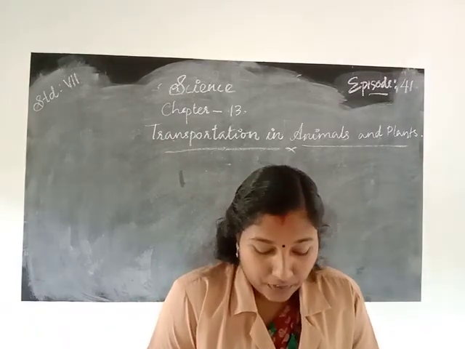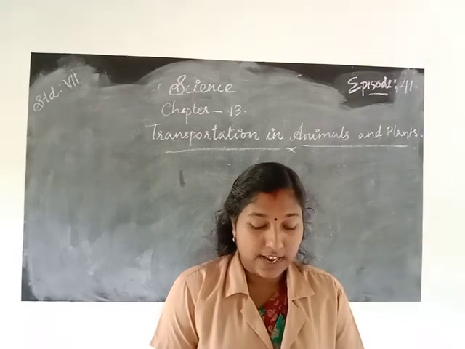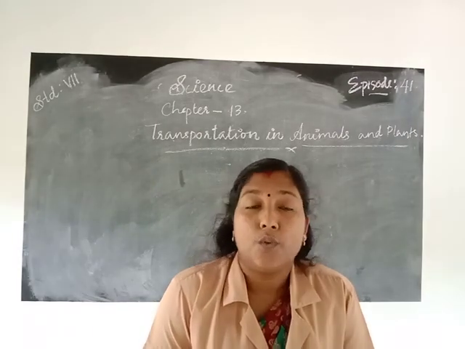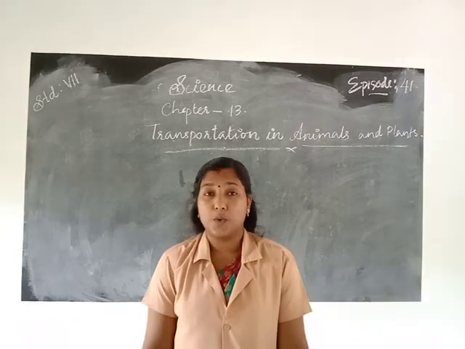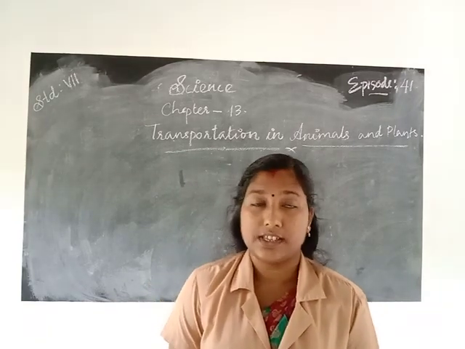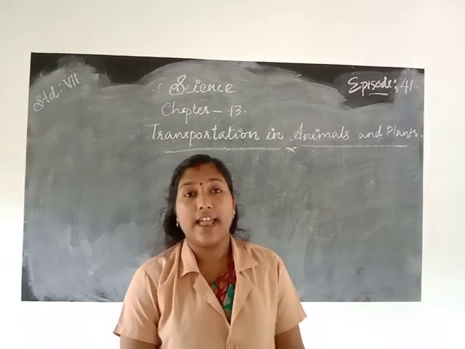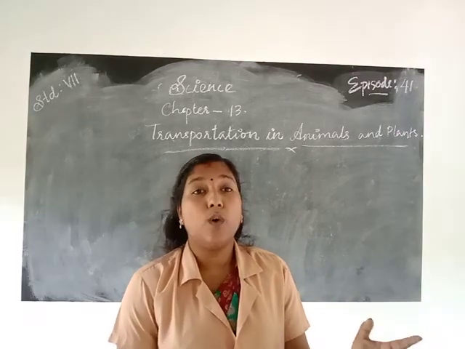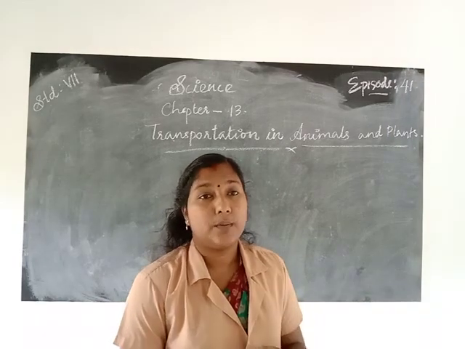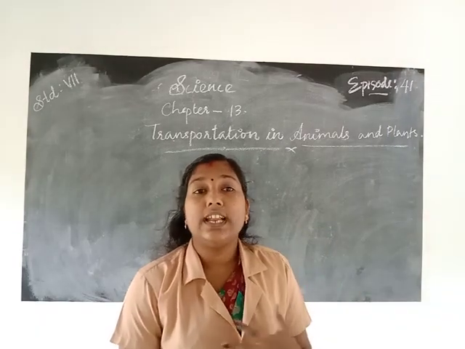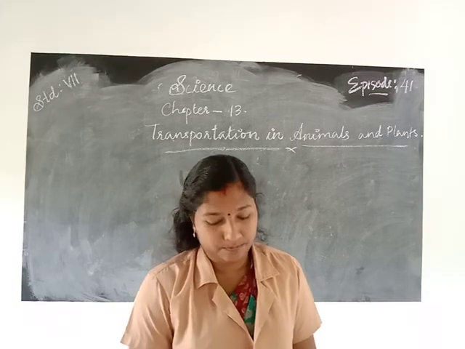They need to transport all these to various parts of their body, in plants and in animals, because all parts of the body need these things.